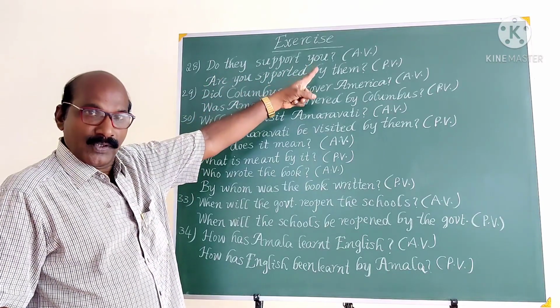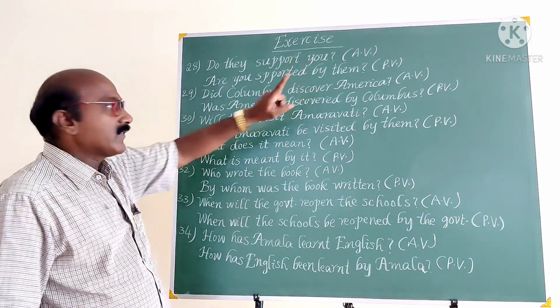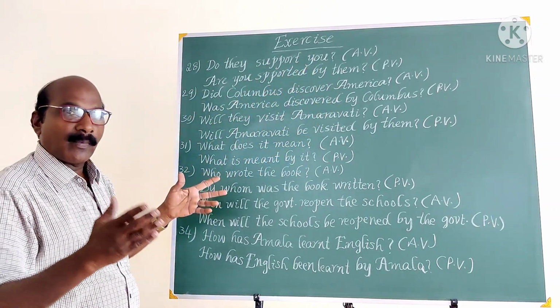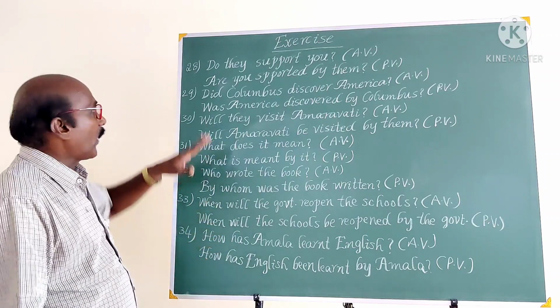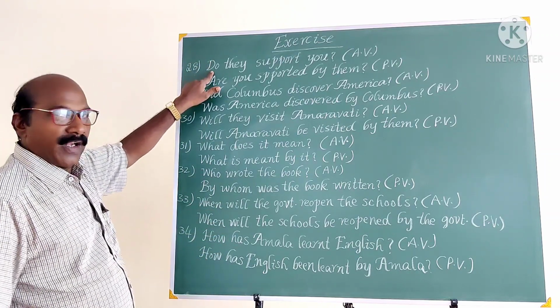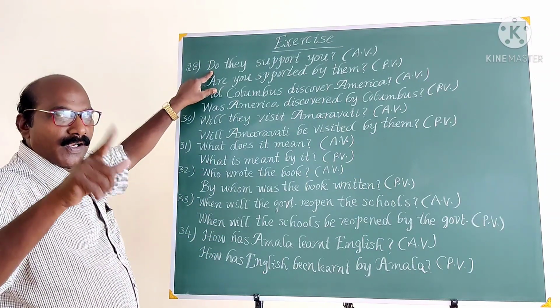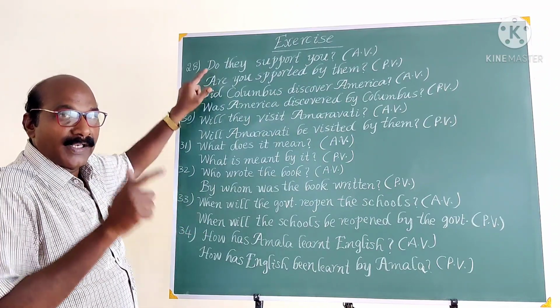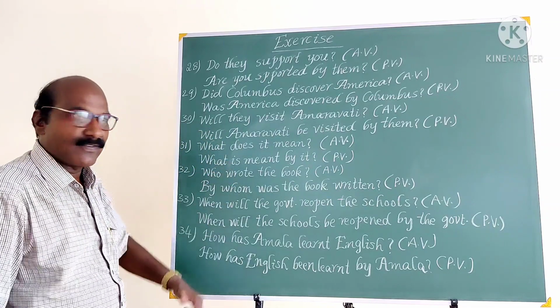Do they support you? This is active voice, so this is the yes or no type question. Even yes or no type questions can be converted into passive voice. If you find a do form, do or does, present tense do forms, use present tense be forms at the beginning of the passive voice.